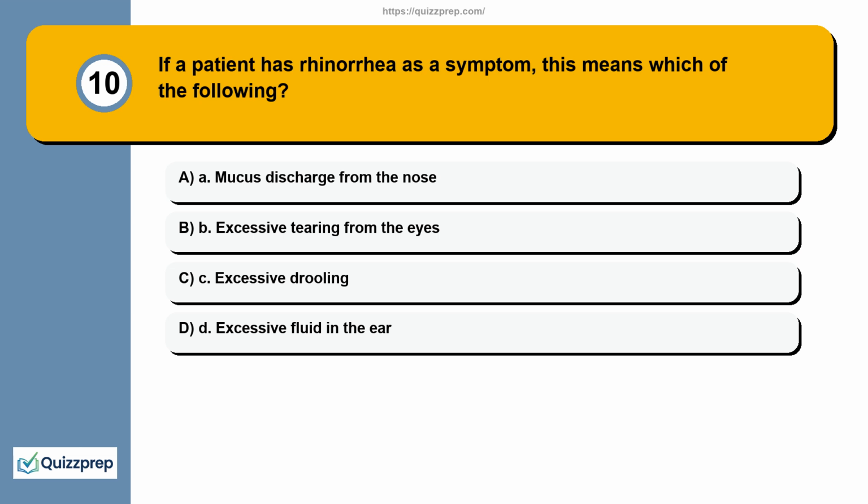Question 10. If a patient has rhinorrhea as a symptom, this means which of the following? A. Mucus discharge from the nose. B. Excessive tearing from the eyes. C. Excessive drooling. D. Excessive fluid in the ear.